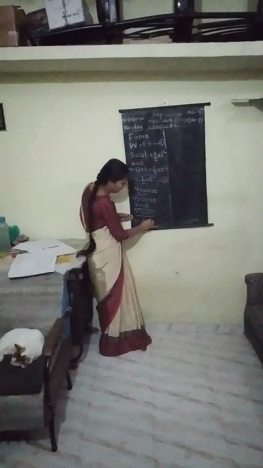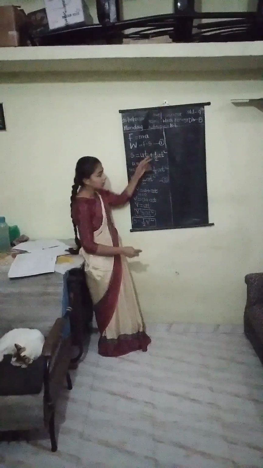So that value we have to put in equation number 2. So the equation becomes S is equal to 1 by 2 v square. Now we get the value of S, and that value we have to put in our final equation, that is equation number 1.